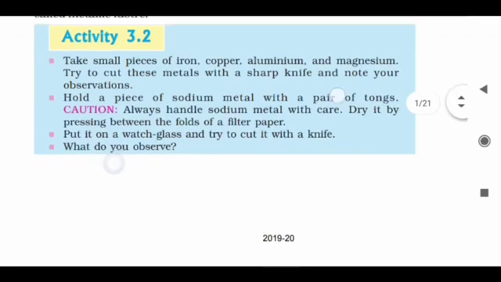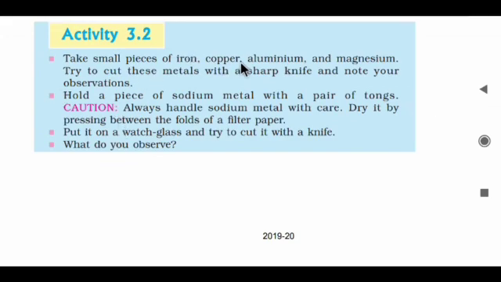Activity number 3.2. Take small pieces of iron, copper, aluminium and magnesium. Try to cut these metals with a sharp knife and note your observation. Will you be able to cut the metals with a sharp knife? Definitely no. It means metals have a hard surface.